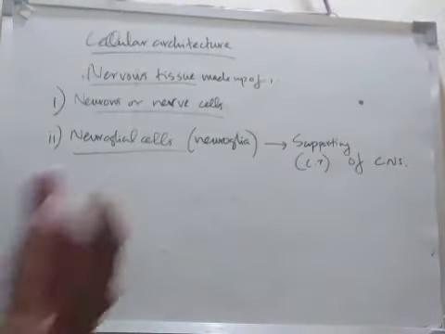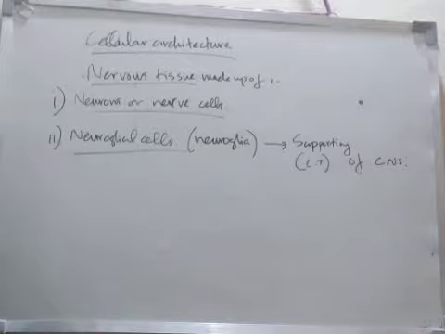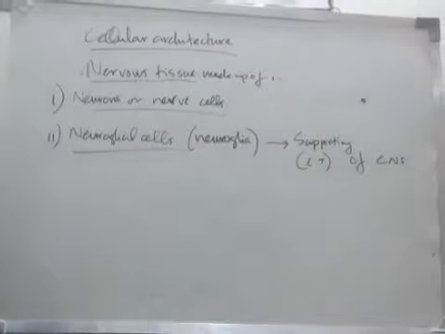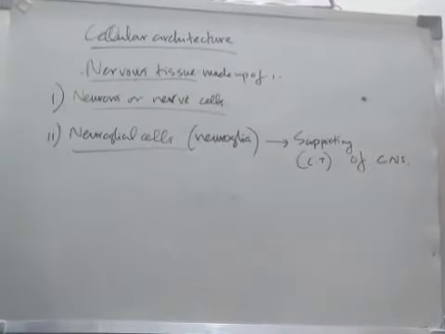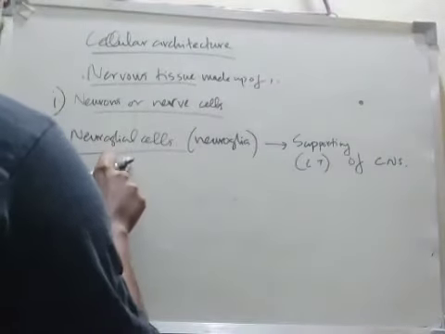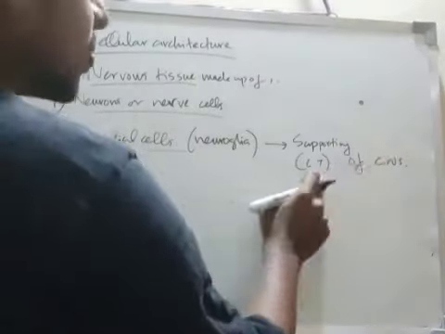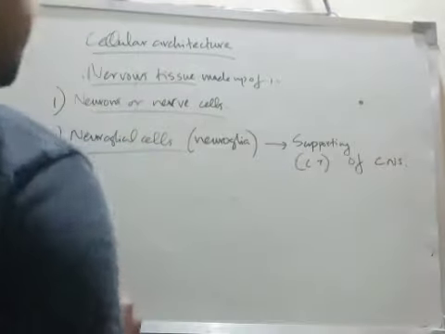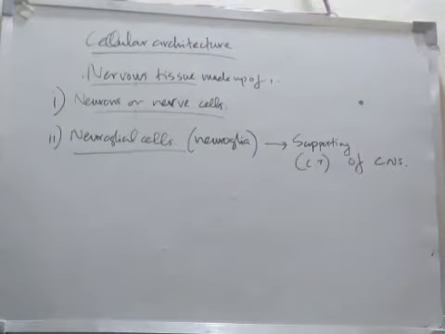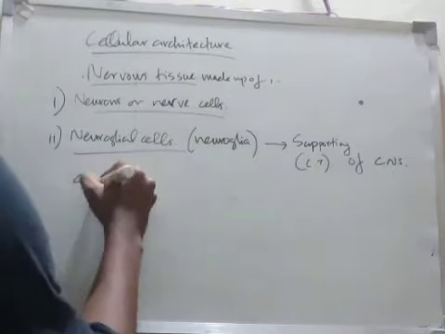In the peripheral nervous system there are spinal nerves and cranial nerves. In the peripheral nervous system, neuroglia are replaced by Schwann cells. Neuroglial cells are connective tissue only in the CNS, and in the peripheral nervous system neuroglia is replaced by Schwann cells.